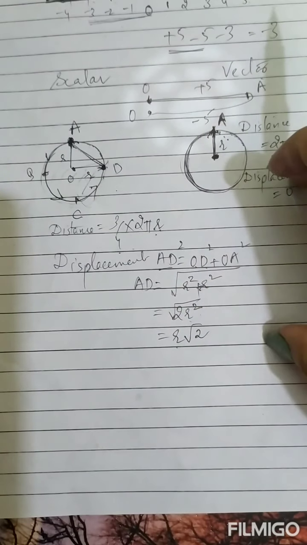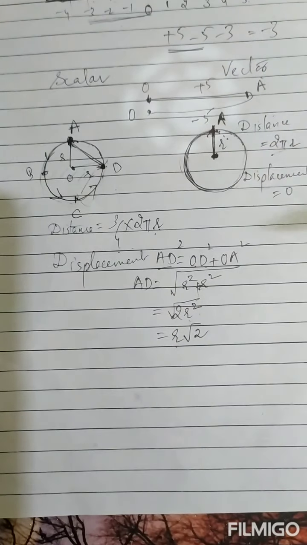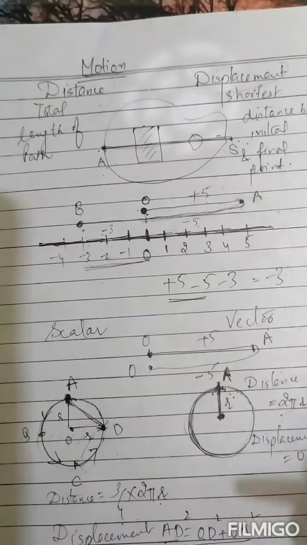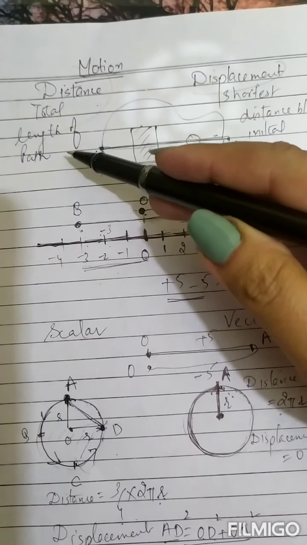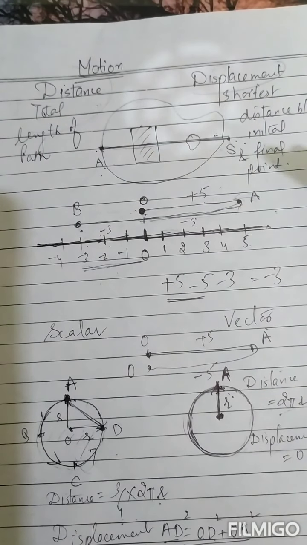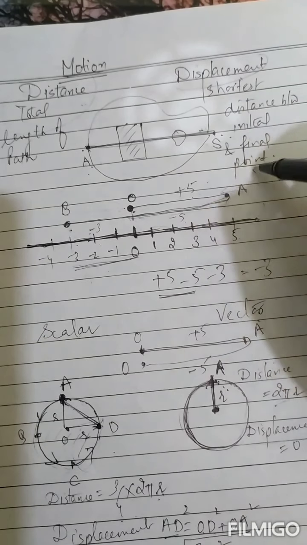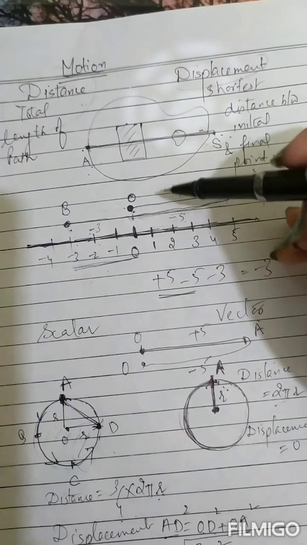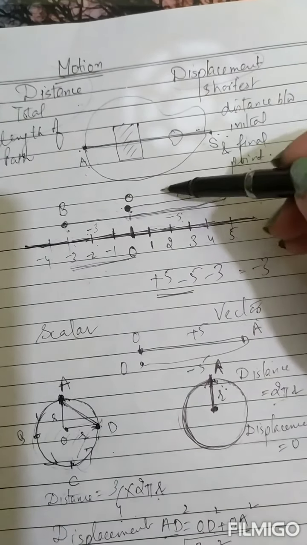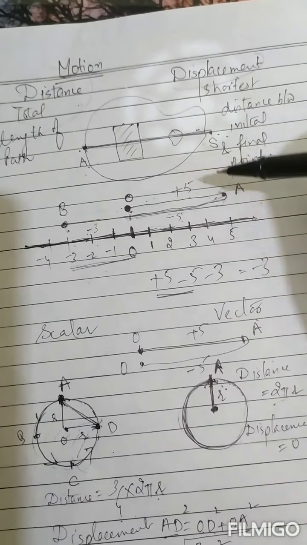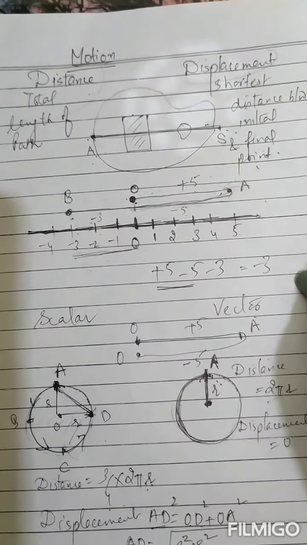Go through this question once again and then solve the questions posted in the group also. This is all about distance and displacement. Another thing is displacement can never ever be greater than distance. It can be equal to distance, but it can never be greater than distance because it is always the shortest distance between initial and final point. Suppose you are going along a straight line, you have to go along OA, only OA, so distance will be same, displacement will be same, but displacement can never be greater than the distance.